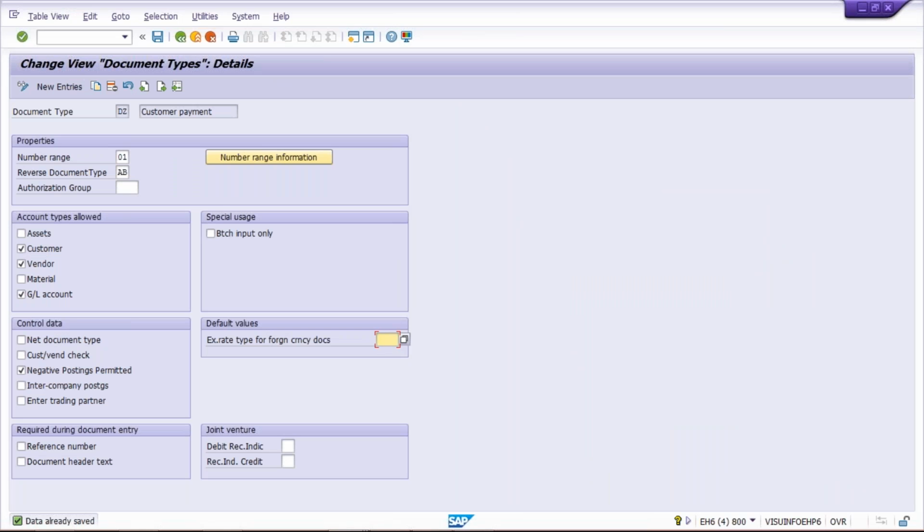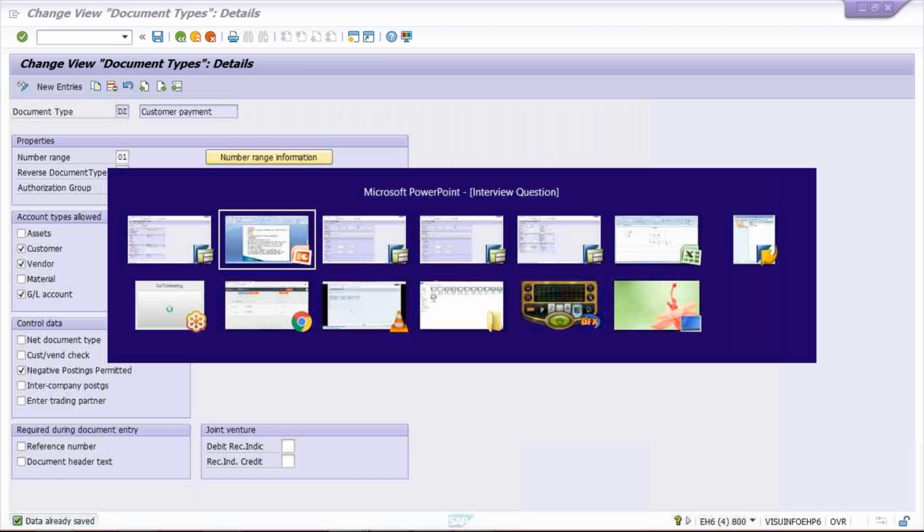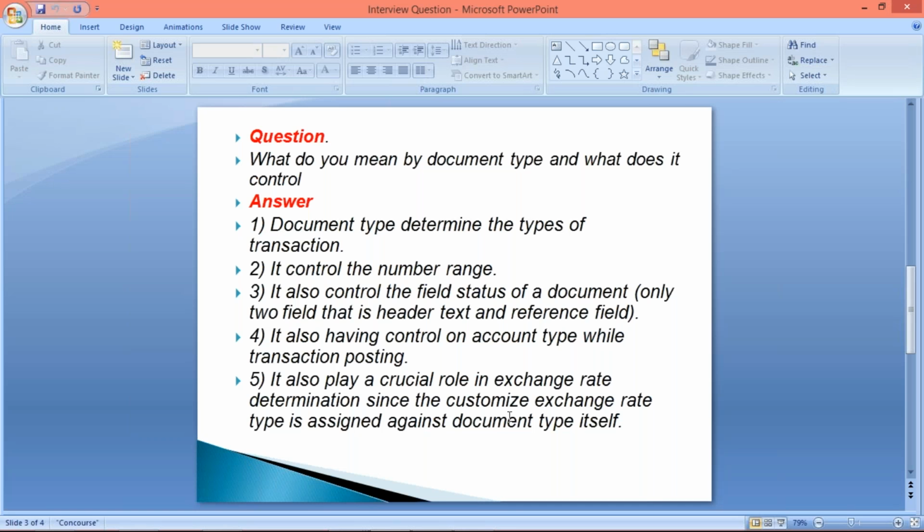But if you have created your own exchange rate type, then system is not going to accept that exchange rate type, or whatever the price currency value you have specified against that exchange rate type, unless you assign that exchange rate type against a document type. So it's your document type itself which is going to play a crucial role in terms of exchange rate determination, since the customized exchange rate type is assigned against a document type itself.